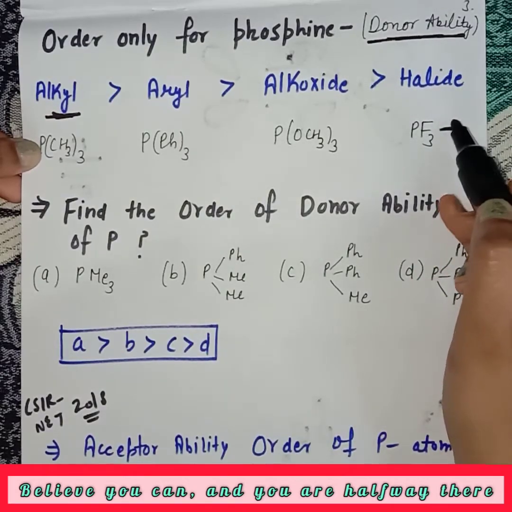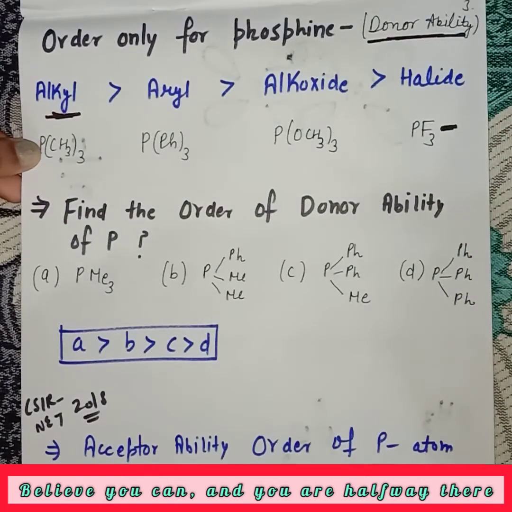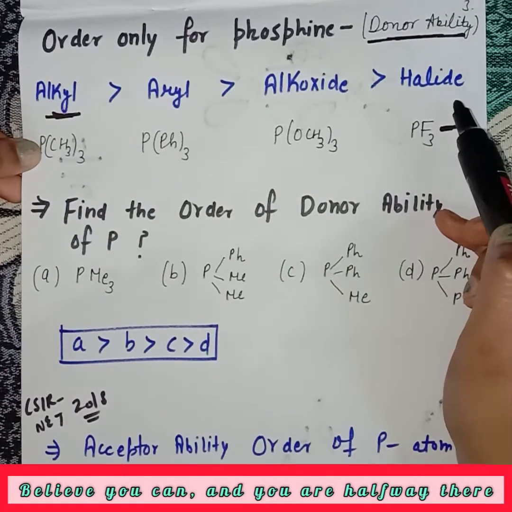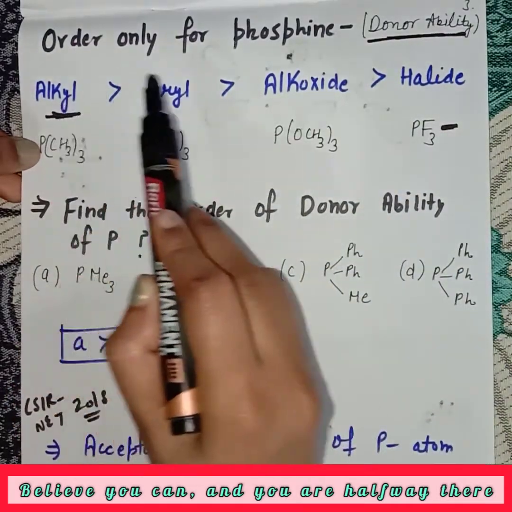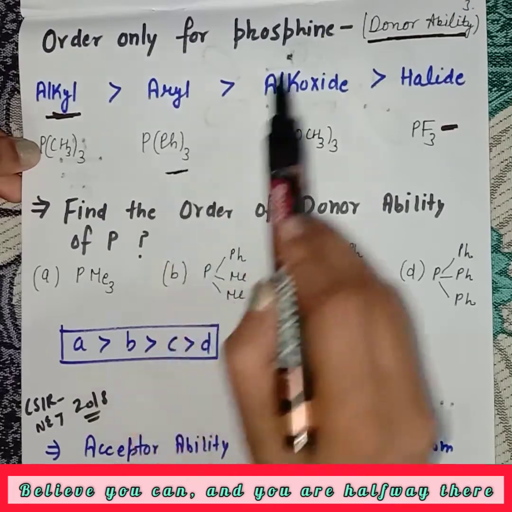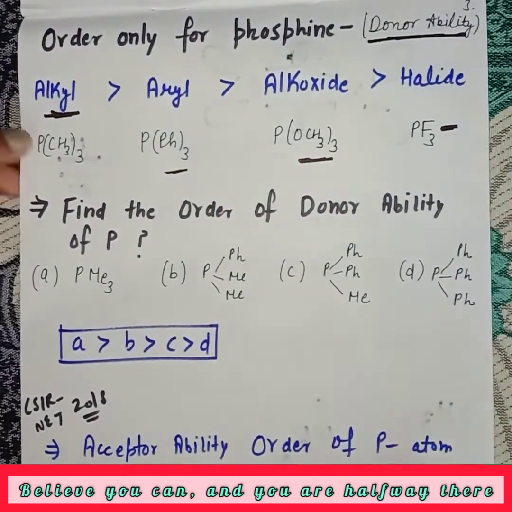So halides withdraw electron density, so it decreases its donor ability. So this is the order you must learn: alkyl, aryl, these types of groups, alkoxides, OCH3 type, halides.